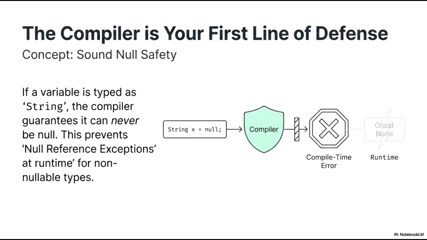A key concept in modern development is sound null safety. When a variable is explicitly typed as a non-nullable string, the compiler enforces a guarantee that it can never be null. As illustrated here, an attempt to assign a null value to such a variable is immediately identified as a compile time error. By catching these issues during the build process, we prevent null reference exceptions from occurring at runtime, which results in significantly more robust and reliable software.